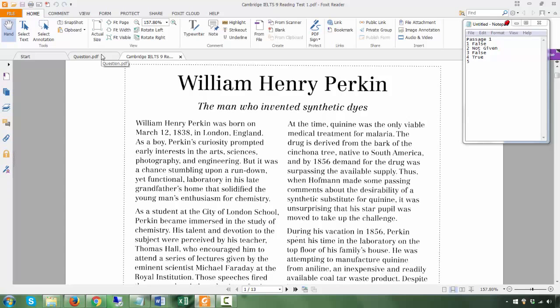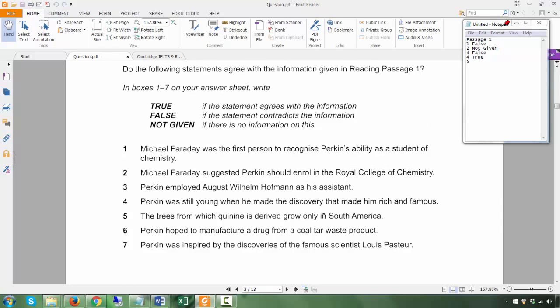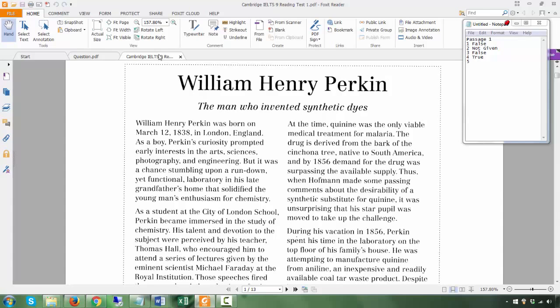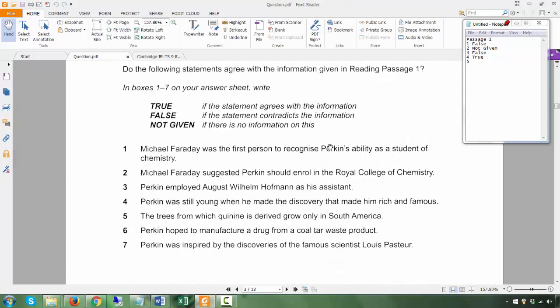But does it mean it grows only there? Of course it grows there, but could it grow elsewhere? It's possible, right? And it is possible that it only grows in South America. So it's possible that it grows in South America only, and it's possible that it grows elsewhere. So this sentence is not true or false. This sentence basically is not given.